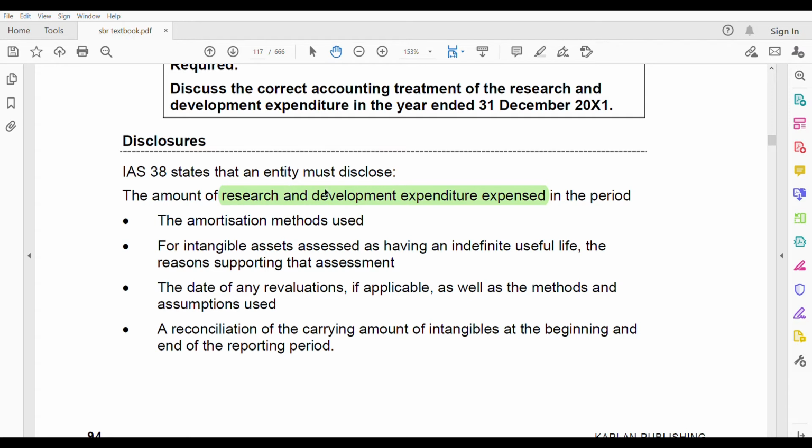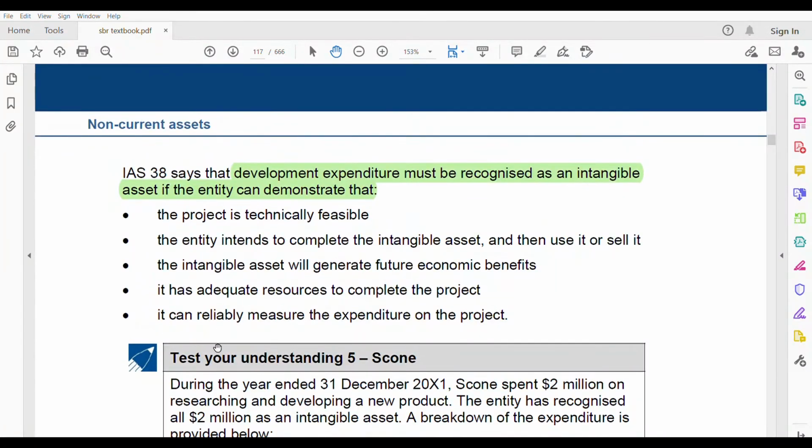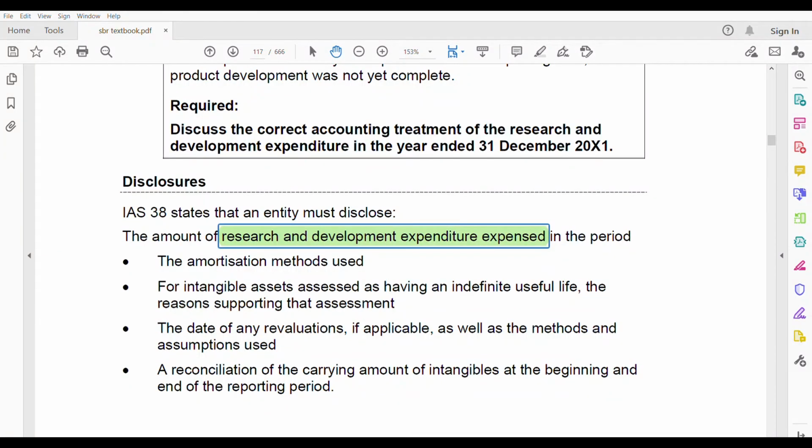Development can be capitalized, or it can be expensed. It can be capitalized if it meets the following 5 criteria. If it meets all these 5 criteria, not just one of them, all 5 must be met, then it is an intangible asset. Otherwise, it is expensed. So development can be expensed or capitalized, depending on whether it fulfills the criteria or not.